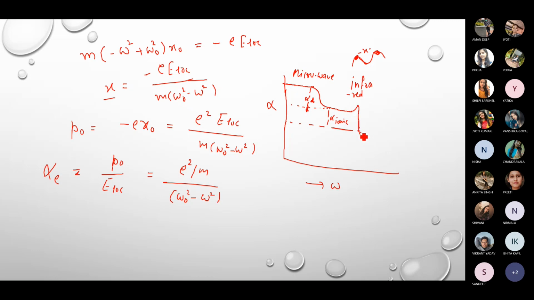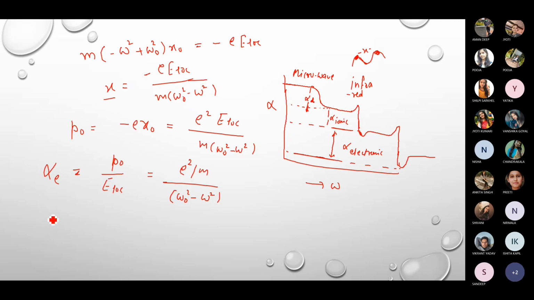Okay, then after this the electronic contribution will stop. So this is the drop due to the electronic polarizability, this is alpha electronic. Okay, so this is how you can represent the drop of polarizability under the influence of frequency, right?